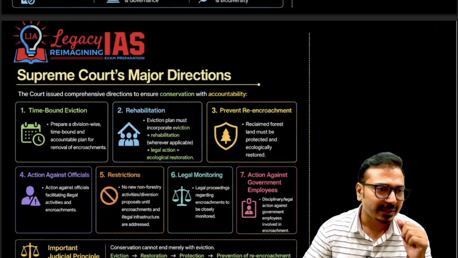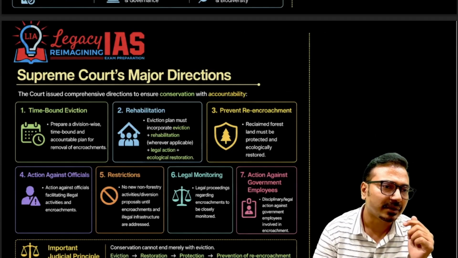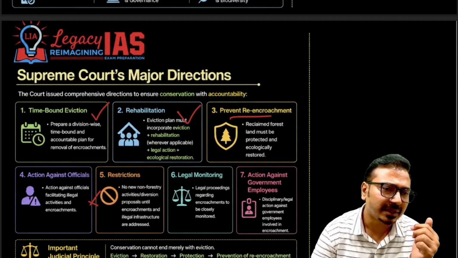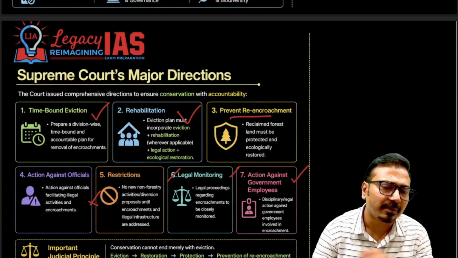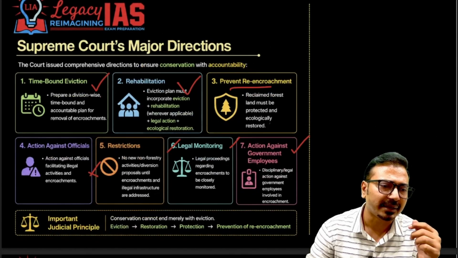Now, the Supreme Court's major directions, what have they said? The Supreme Court has said that there should be time-bound eviction, then rehabilitation of those who are evicted, then prevention of re-encroachment, then action against the officials who are responsible for lapses, then restrictions: no new non-forestry activities should be allowed, legal monitoring should be done, and action against government employees. So these have been the directions. Now this will help in protecting that particular habitat.